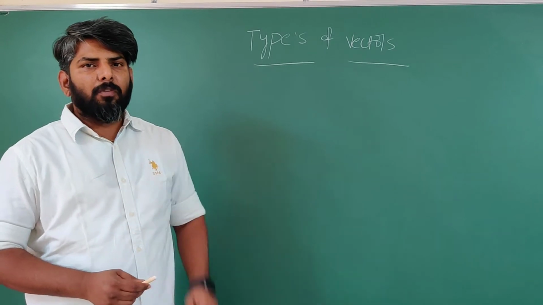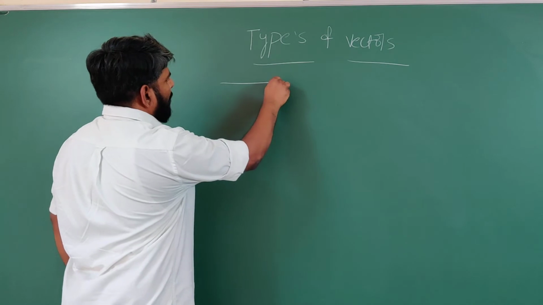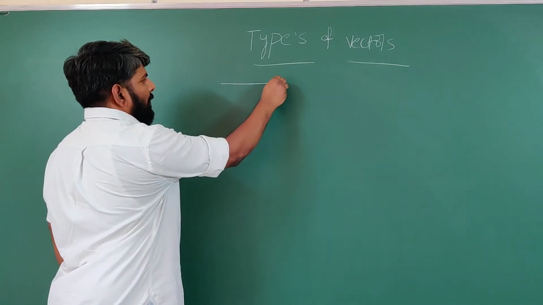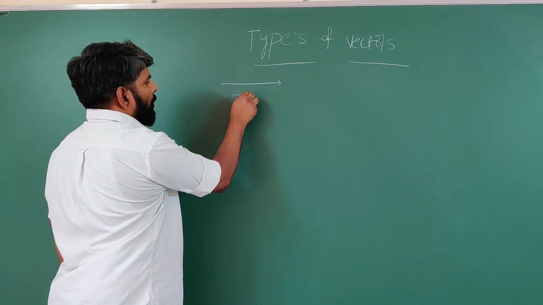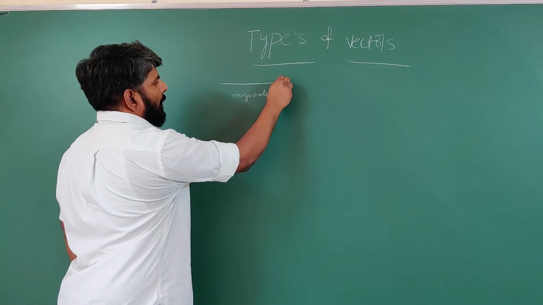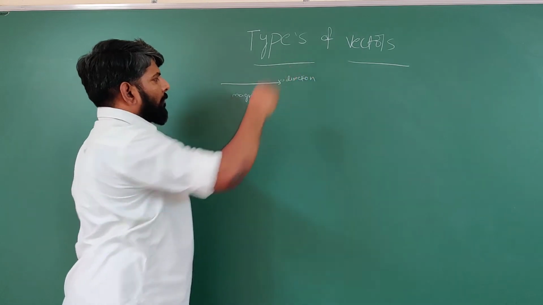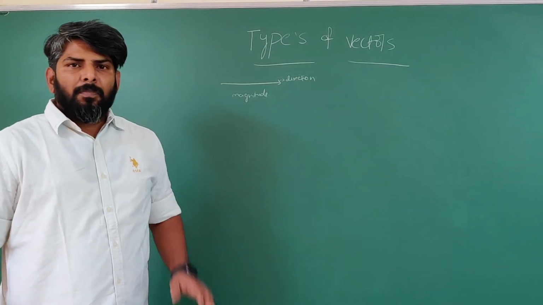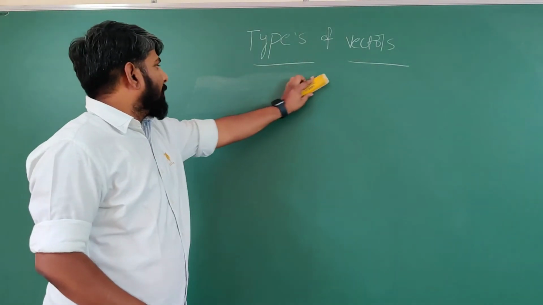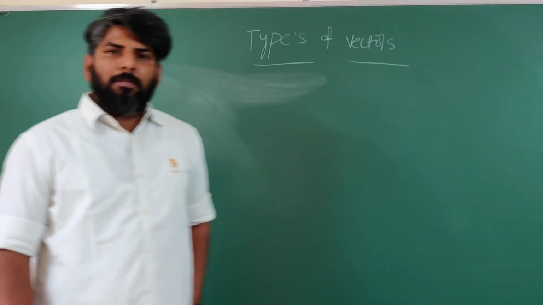Right? How are we going to represent a vector? A vector is represented with an arrow mark. The length of this gives the value of magnitude, and this arrow mark gives the direction. Got it, students? Now observe very carefully. We are going to discuss types of vectors. There are so many types of vectors available.